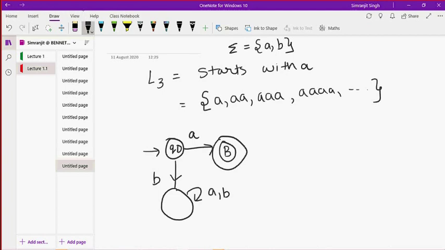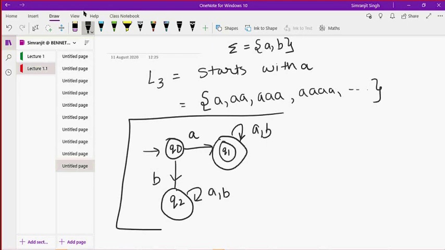This is Q0. You can give the state any name that depends upon you. So this is Q0, this is Q1, and this is Q2. I am assuming that by magic, this state appears. This thing is called a finite representation, or a finite automata, more specifically a deterministic finite automata.